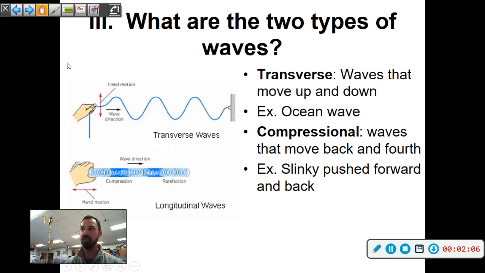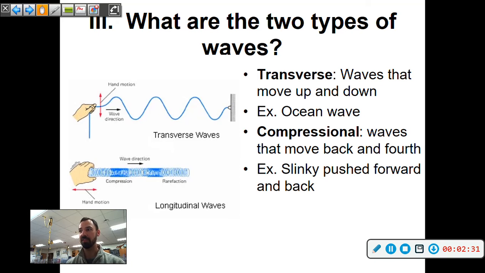Okay, so there are two types of waves. The first type is the classic S wave pattern that we know, which is called a transverse wave. I think of S pattern, transverse, there is an S in the middle. These are waves that move up and down. An ocean wave is a classic example of this. Sound waves also travel in this fashion.